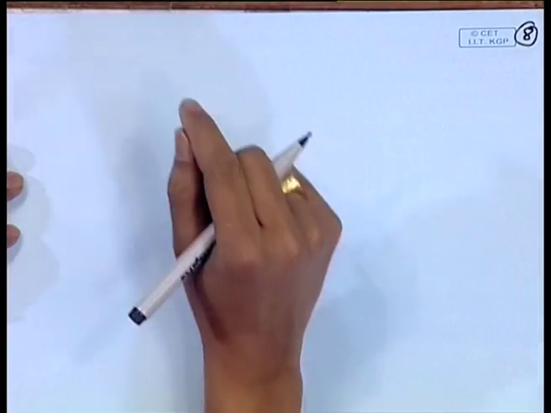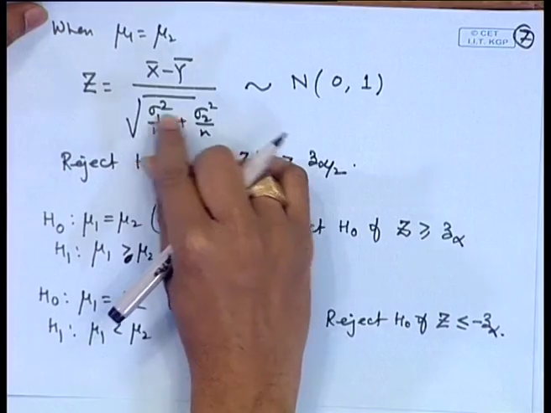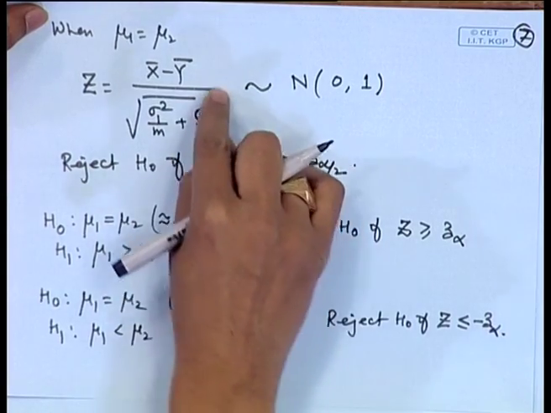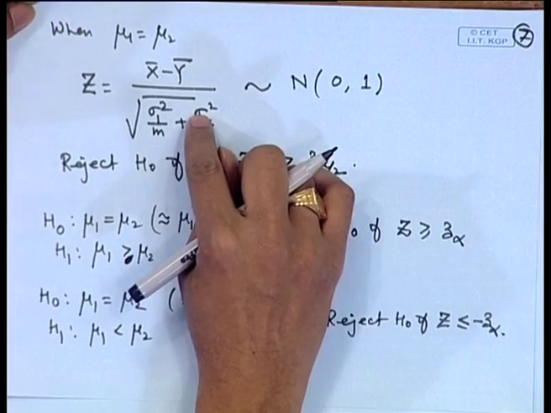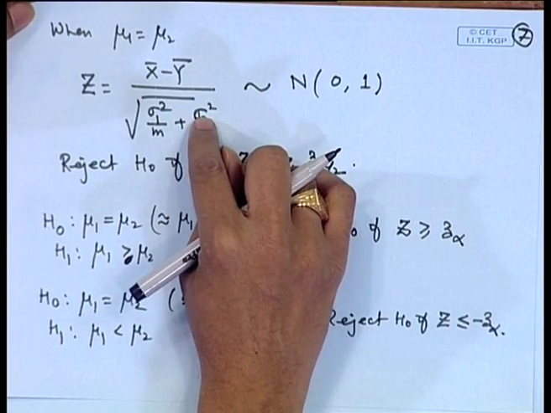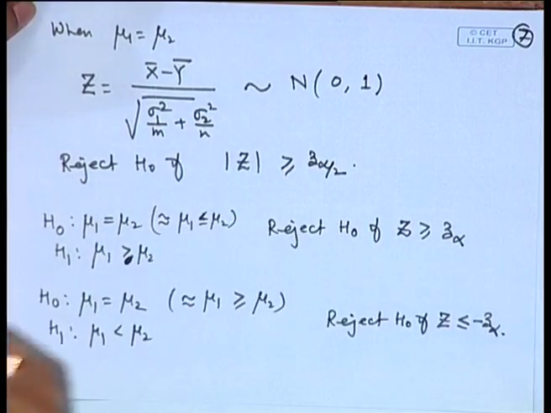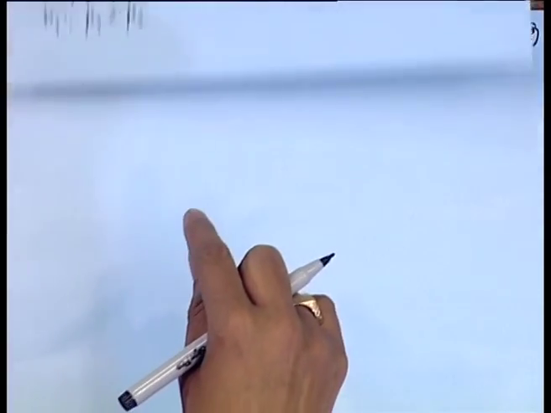We will consider examples of this little later. Firstly, let us consider the other cases also. So, if the variances sigma 1 square and sigma 2 square are unknown, then we cannot utilize this test statistic. In that case, we will have to put certain estimates for sigma 1 square and sigma 2 square. Once again, here we have two different cases.